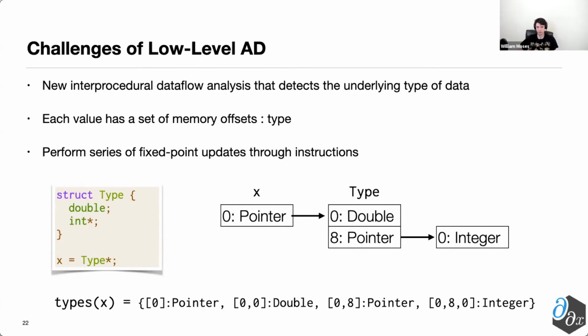As an example of this type tree, we have the struct on the left, which contains first inside of it a double, then a pointer to an integer. And if we want to consider a pointer to that type, we would have the type tree shown on the right, in which first we have a pointer at byte offset 0. And then inside of that, we have the previously mentioned struct, where that struct at byte offset 0 contains the double, and then at byte offset 8 contains a pointer. And of course, that pointer points to an integer.